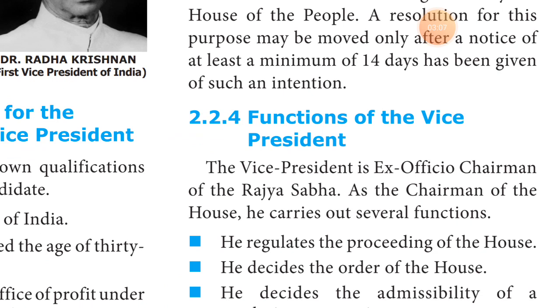So what topics have we done so far? First, the election and the term of the vice president. Then how we remove the vice president from his office. The next topic we are going to see is the functions of the vice president. The vice president, you know, is the chairman of the Rajya Sabha. As chairman of the Rajya Sabha, he carries out many functions. Now I will list them one by one.